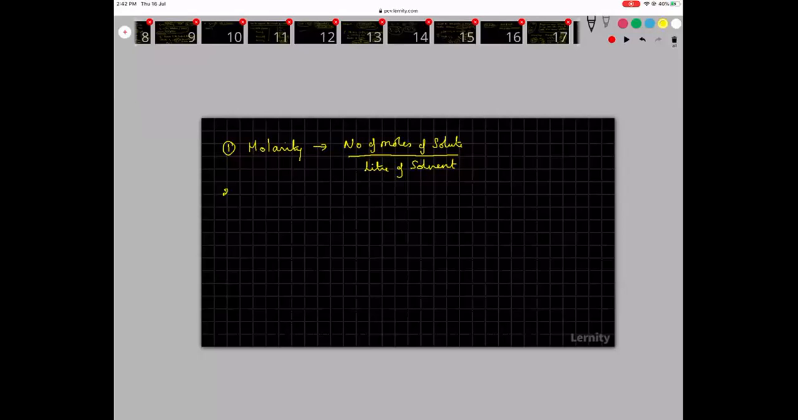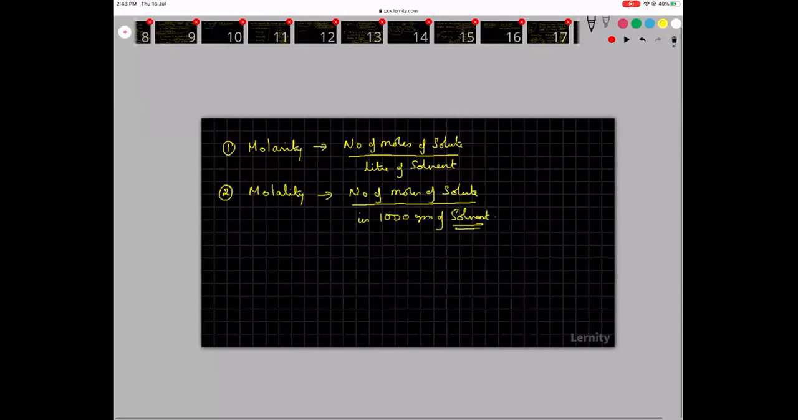Then the second one is molality. This is number of moles of solute per 1000 grams of solvent. So the number of moles of solute in 1000 grams of solvent. This is solvent, this is solution.